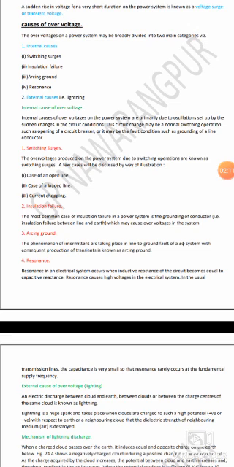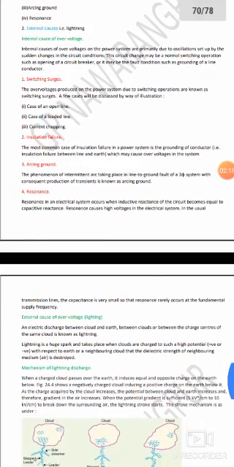This is an example of internal over voltage. Now, the fourth case is resonance. You know what is resonance? Resonance in an electrical system occurs when inductive reactance of the circuit becomes equal to capacitive reactance. So in case of resonance also there is an increase in voltage, which is also known as over voltage.